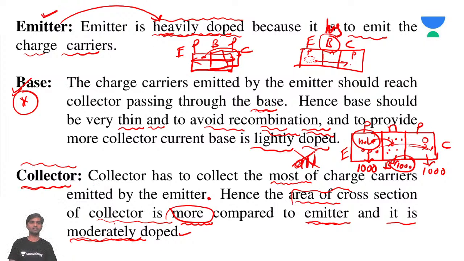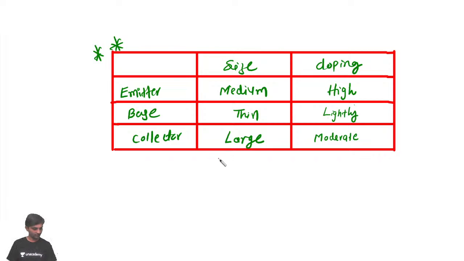And we have seen a comparison table of the size of emitter, base and collector. As I told you, the collector is large in size, the base is very thin and the smallest, and the emitter size is medium. Doping concentration will be high for the emitter, moderate for the collector, and light for the base. This is what we discussed.